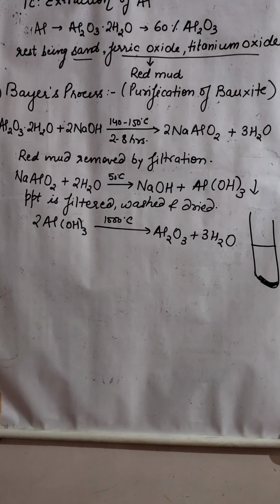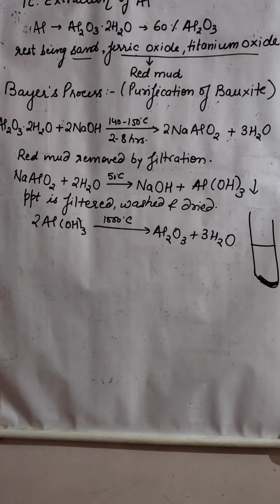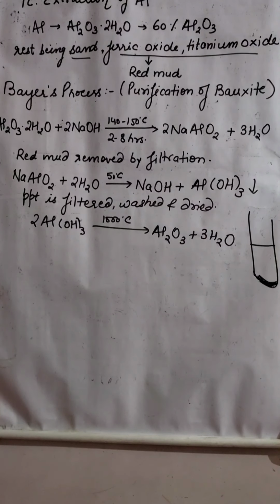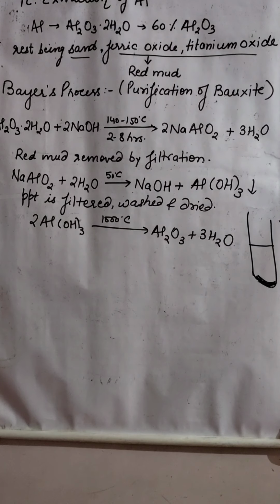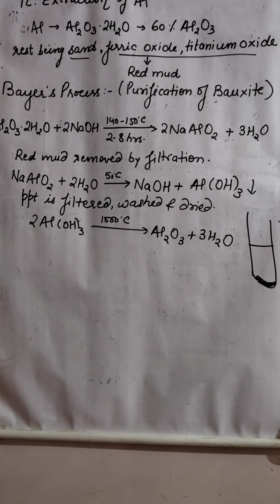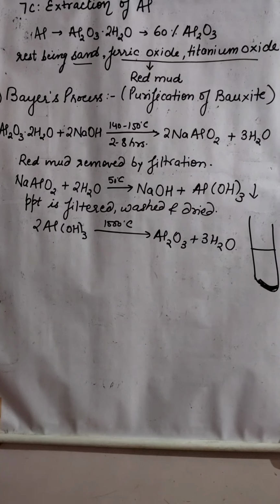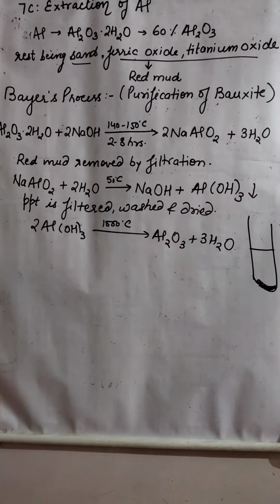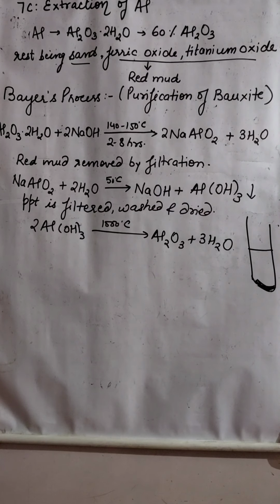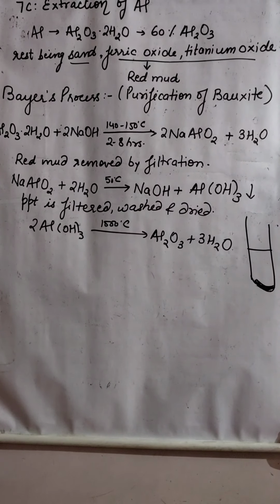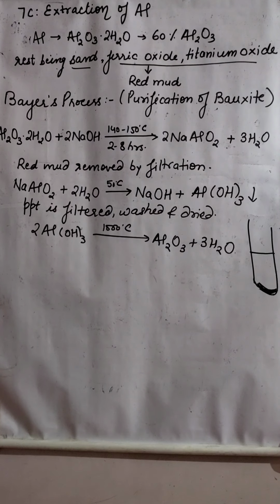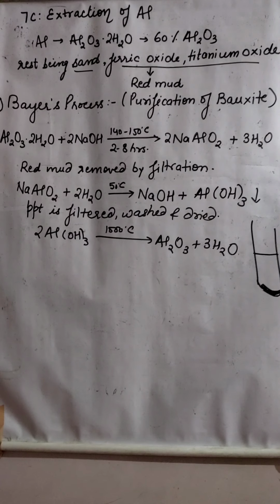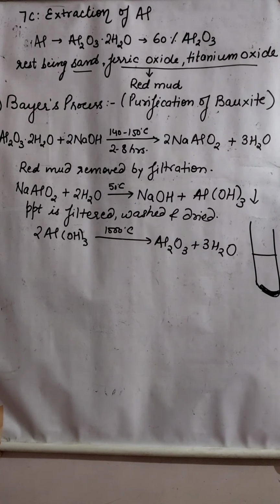This aluminium hydroxide is then heated, ignited to 1000 degrees Celsius. Then we will get aluminium oxide and water. So we have got the aluminium oxide. Now we have to do what? We have to take this aluminium oxide, and from this aluminium oxide we will take out the aluminium.